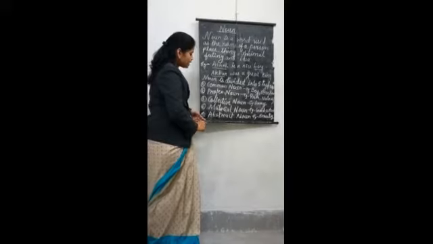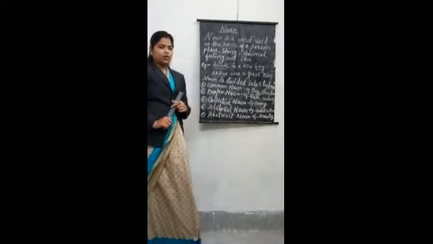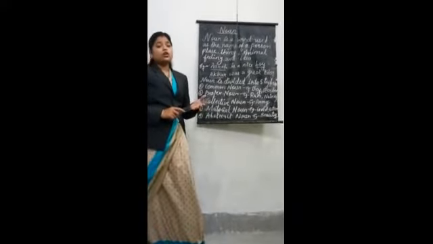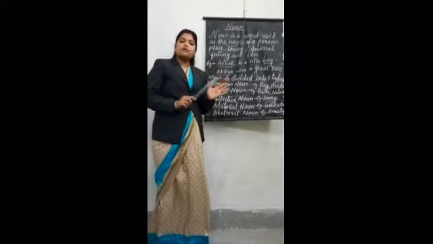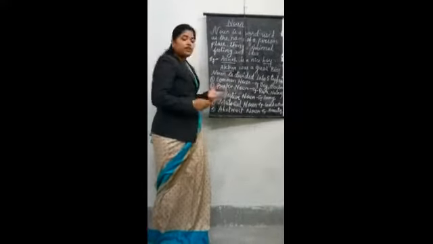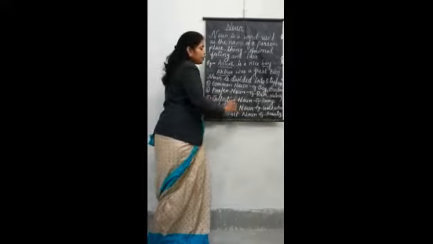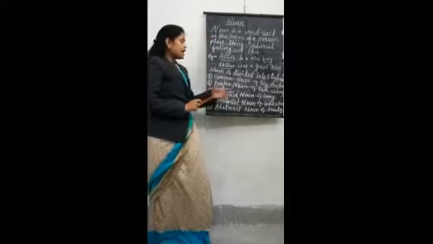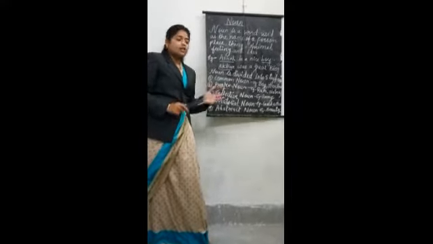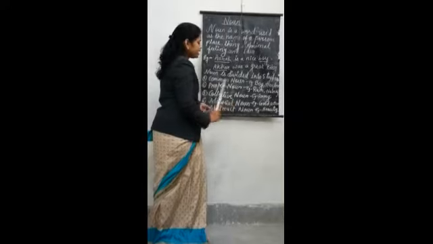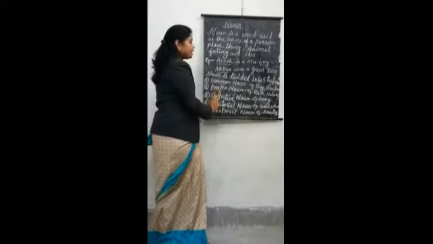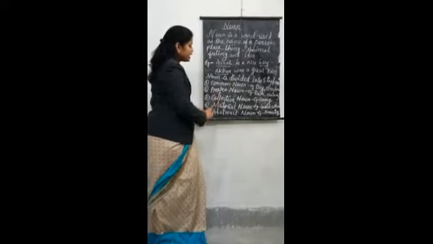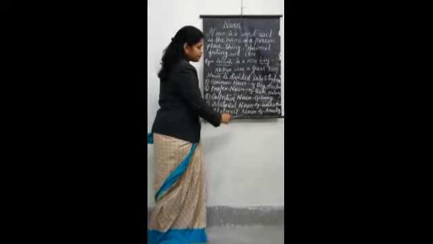The fifth one is abstract noun. What is abstract noun? An abstract noun is a noun which we cannot touch, which we can only feel. All things that we can feel are abstract nouns. For example, beauty. We cannot touch beauty. It is a feeling, an emotion. Beauty, love, anger: all these things are abstract nouns. How many types of noun are there? 5 types: common noun, proper noun, collective noun, material noun, and abstract noun.